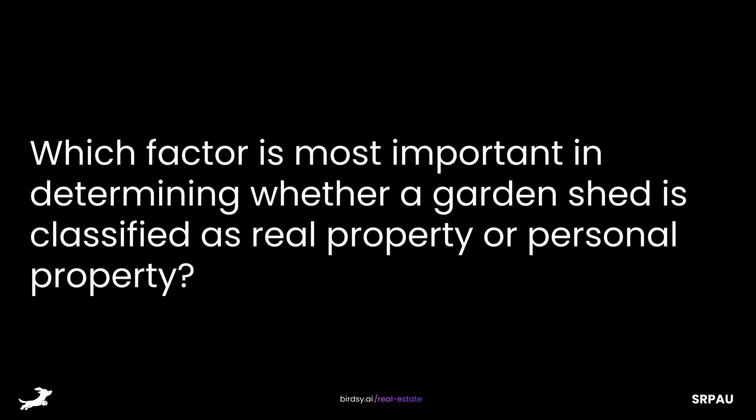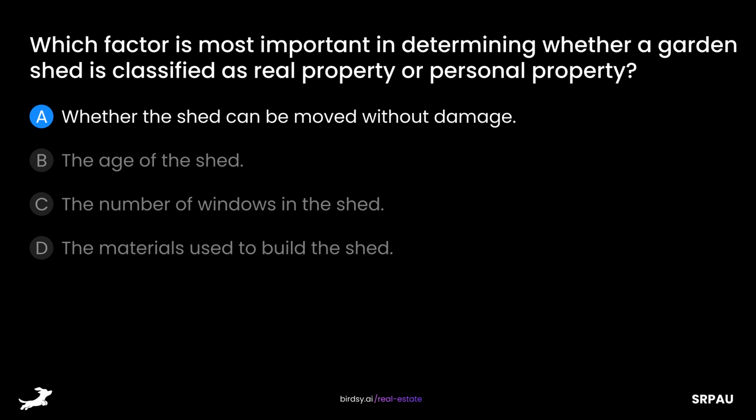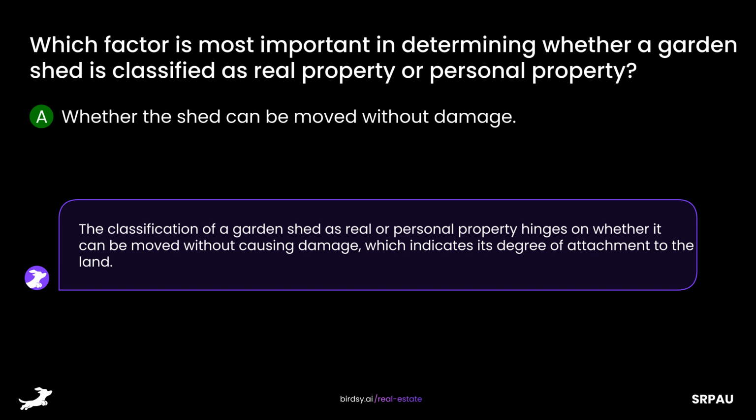Which factor is most important in determining whether a garden shed is classified as real property or personal property? Is it A, whether the shed can be moved without damage, B, the age of the shed, C, the number of windows in the shed, or D, the materials used to build the shed? The answer is A, whether the shed can be moved without damage. The classification of a garden shed as real or personal property hinges on whether it can be moved without causing damage, which indicates its degree of attachment to the land.